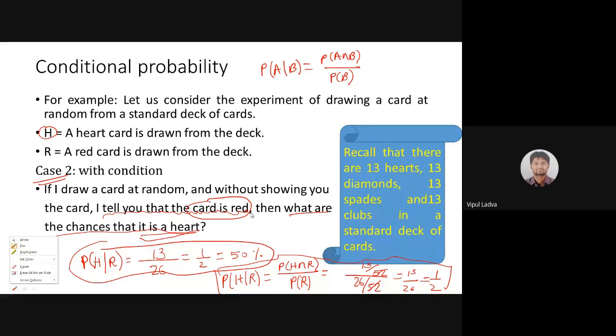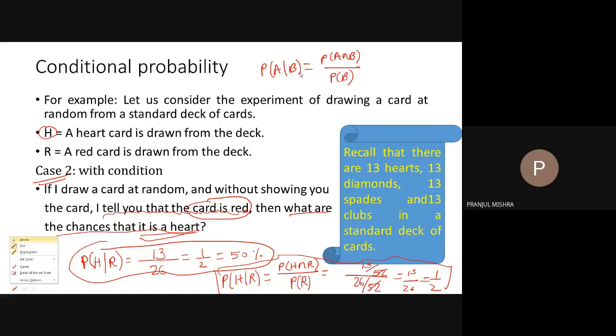Good. So that was the reason why your faculty has given this particular formula to you for the conditional probability, and this is very, very important. Now onwards, we will be dealing with the conditional probability only in each and every case. Almost in 90% of cases, we are dealing with some conditions, and then we are finding the probability of one of the events. It's quite possible that there is more than one condition in the back end. It's okay. So let's move ahead with that.